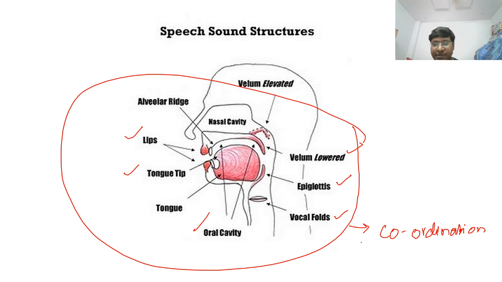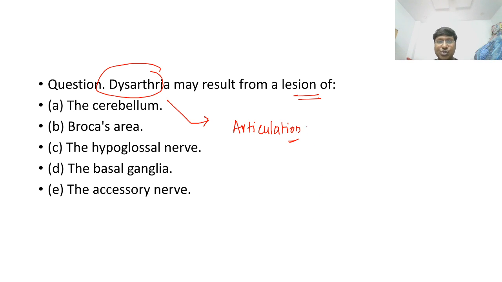If the coordination between these structures is lost, then articulation is gone. When articulation is lost, that difficult articulation of the speech is called dysarthria.